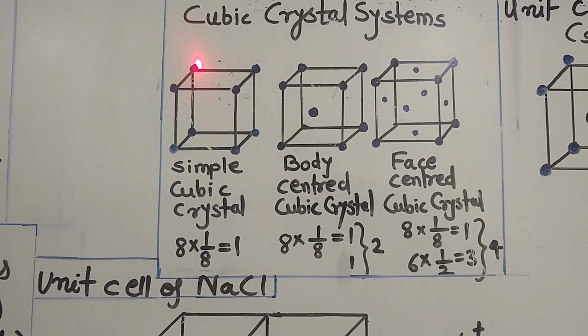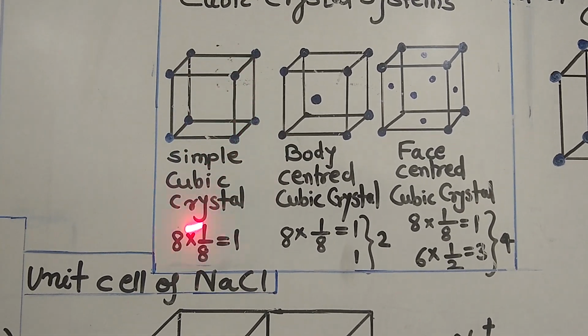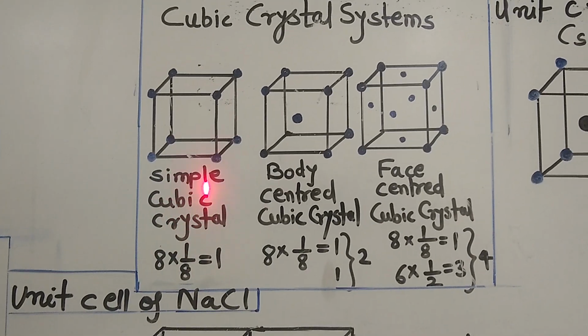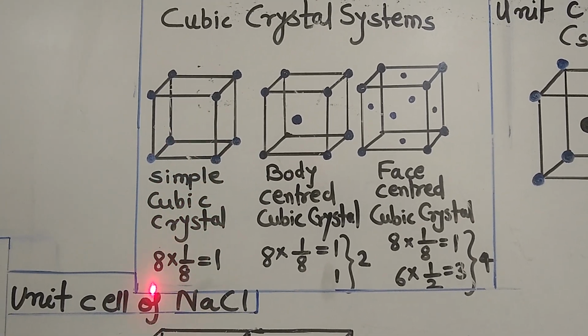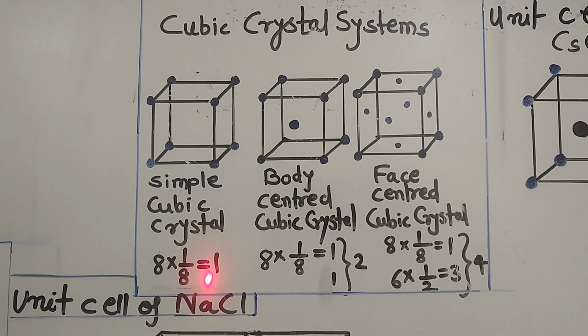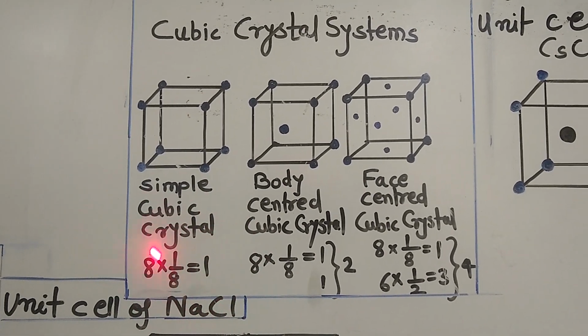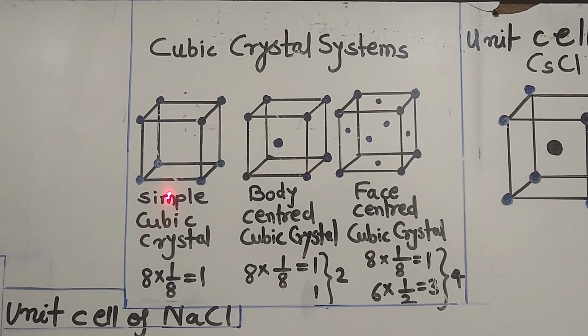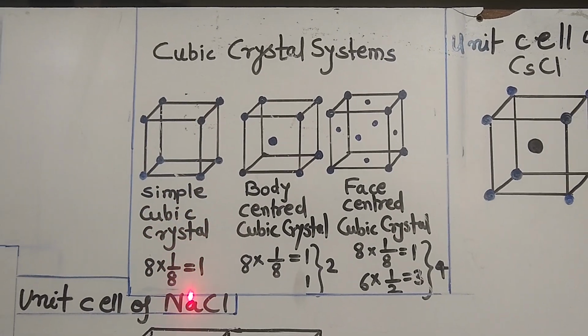But here there are a total of 8 corner points. So in order to calculate the number of particles per unit cell, we have to do 8 into 1 by 8. So the final answer is 1. So in case of simple cubic crystal, the number of particles present per unit cell will be 1.